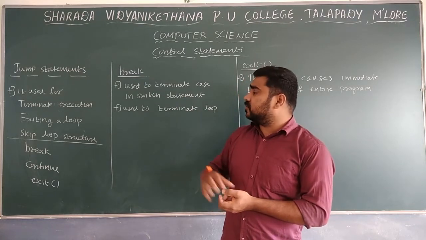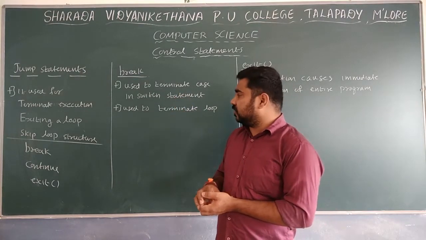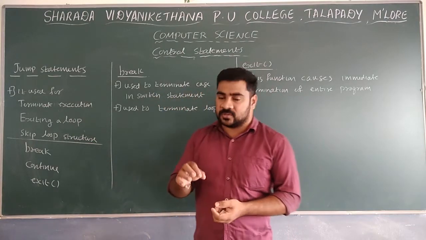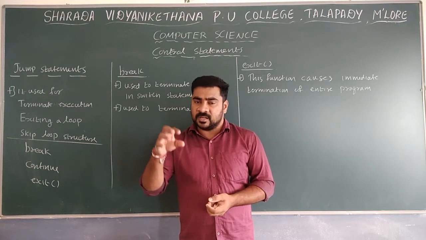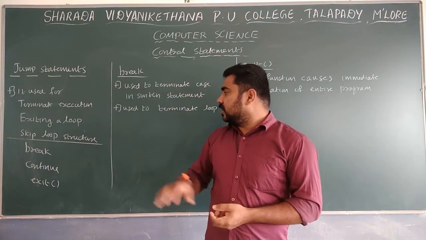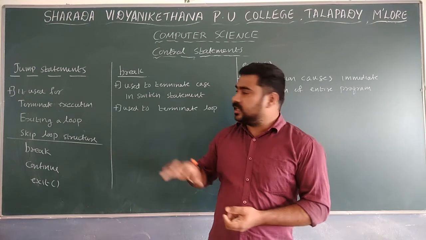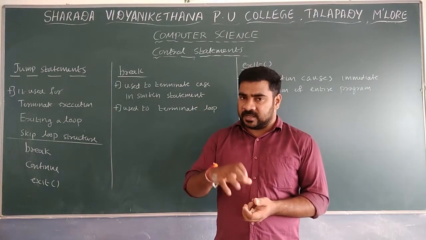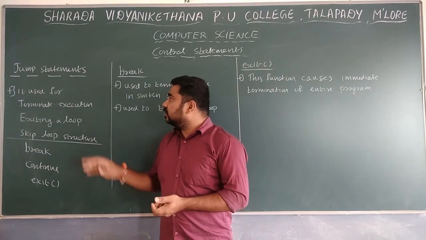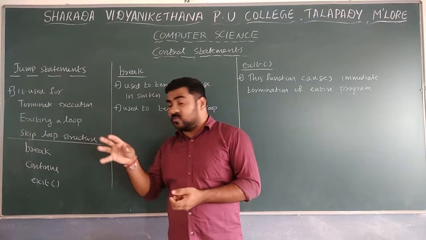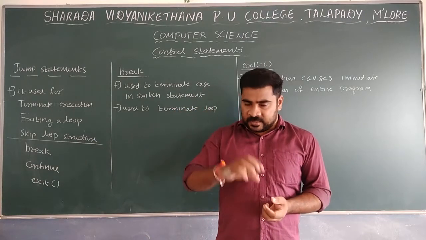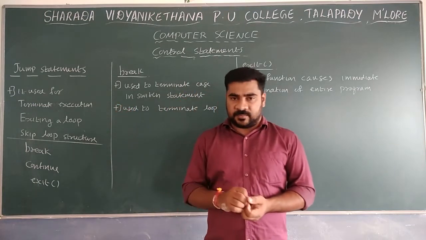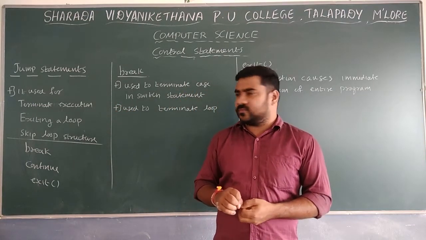Mainly the jump statement is used for three purposes. One is to terminate the execution of the loop, or terminate the execution of the entire program. Then, exiting a loop: if you want to exit from a particular loop, we make use of a jump statement. Or skipping: if you want to skip only one part in a program, we make use of a jump statement. These are the three main purposes of jump statements.